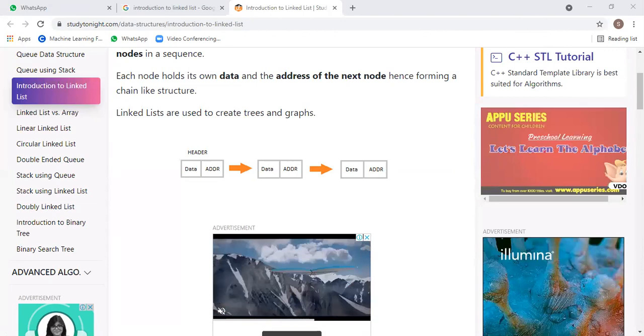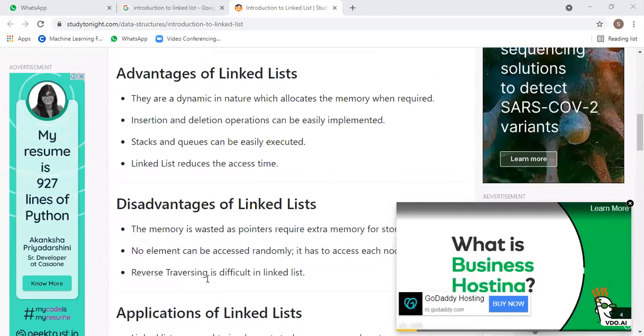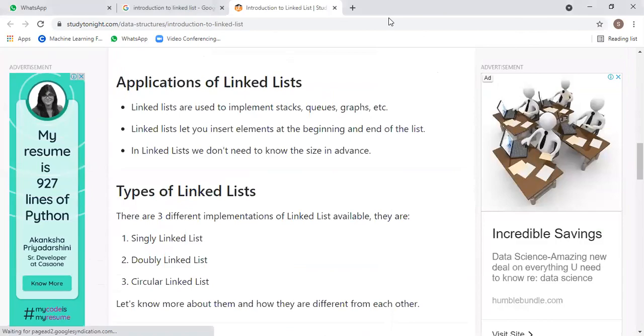Generally, there are three types of linked list. The first one is single linked list, the second one is double linked list, and the third one is circular linked list. These are the three linked lists. When we discuss these three linked lists, the second unit will also come.